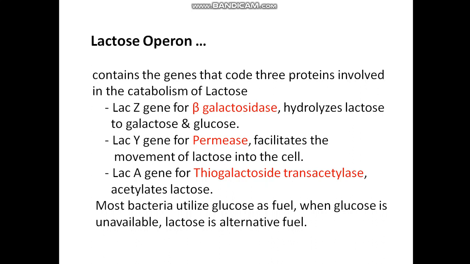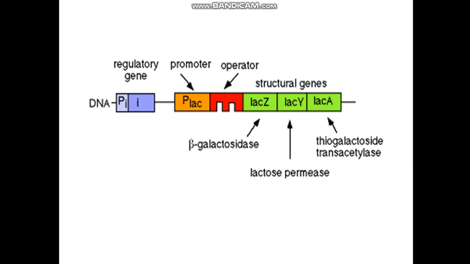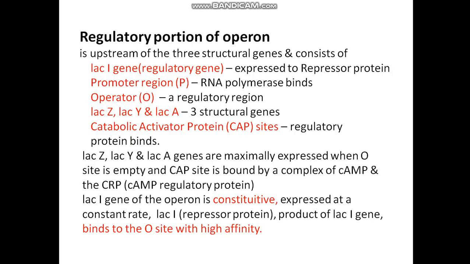Most bacteria utilize glucose as fuel, but when glucose is not available, then lactose is the alternative fuel for them. This is the structure of the lac operon. There are structural genes LAC-Z, LAC-Y and LAC-A for 3 different enzymes. There is an operator site, promoter site and regulatory gene site.